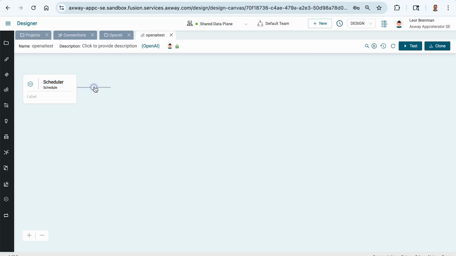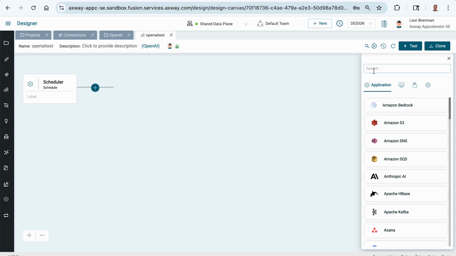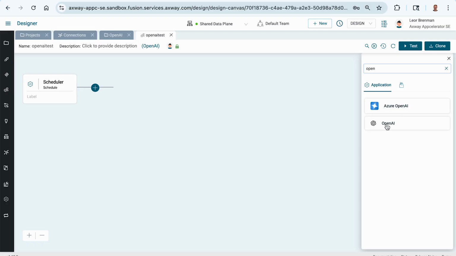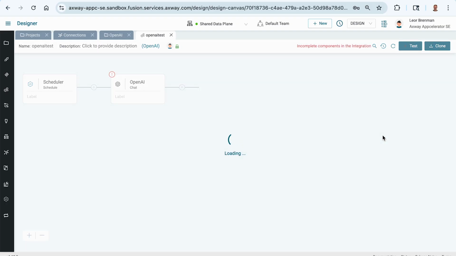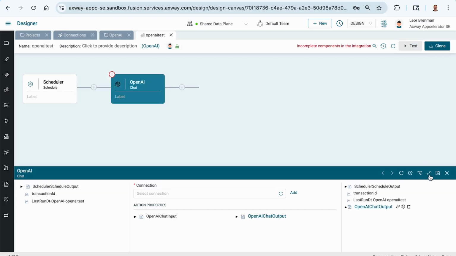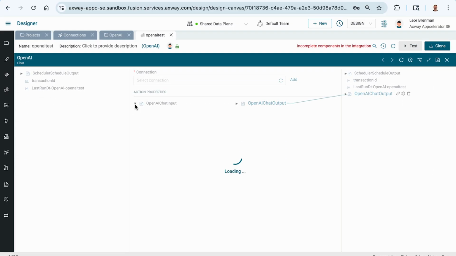And let's add an OpenAI component onto the canvas. There's also Amazon Bedrock. But let's look for OpenAI, and here it is. So we're supporting currently the chat and chat streaming. We're going to do a chat demo today. So let's grab chat, and let's expand this. Let's expand the action properties, and of course we need a connection, which is the most important thing.